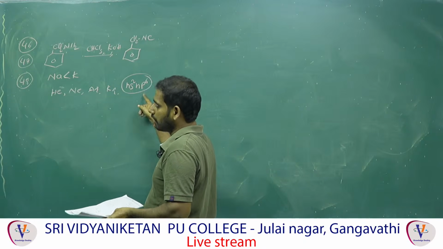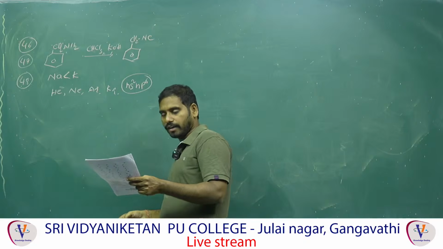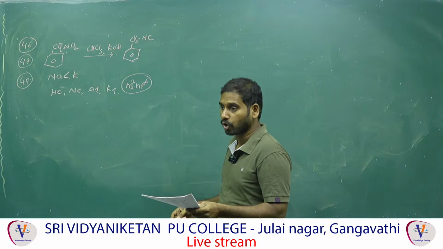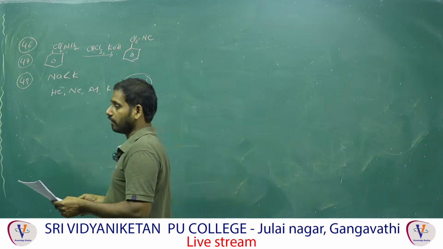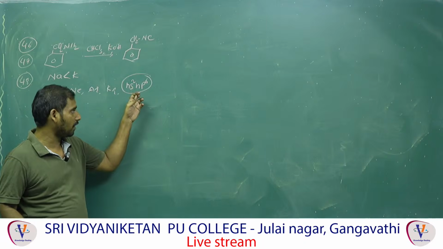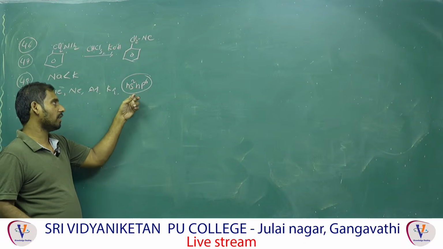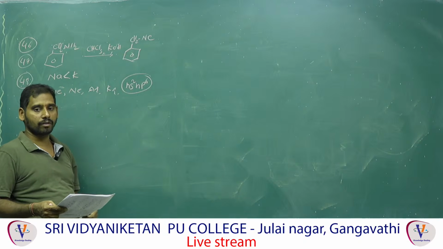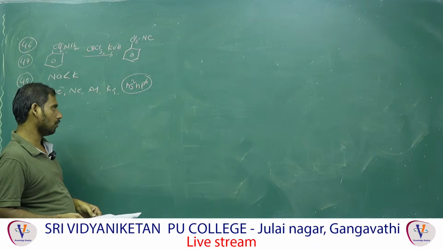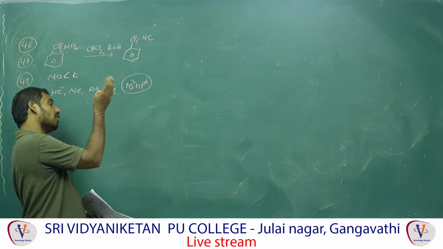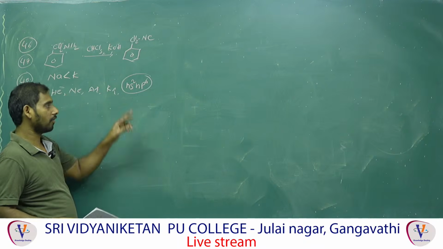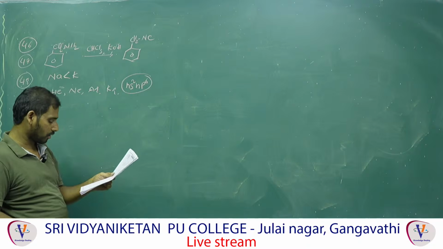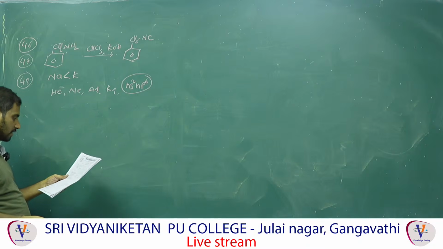That's why electron gain enthalpy is positive. If you want to add an electron, you have to give more energy, that means endothermic, positive. So that is correct. So the answer is A and C.